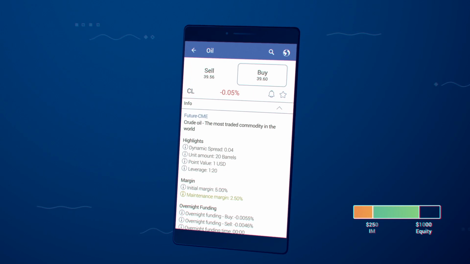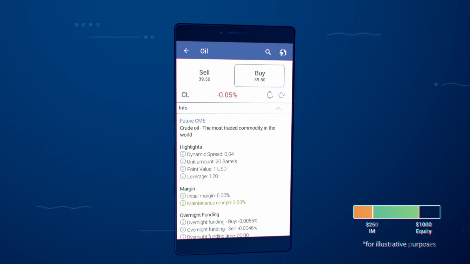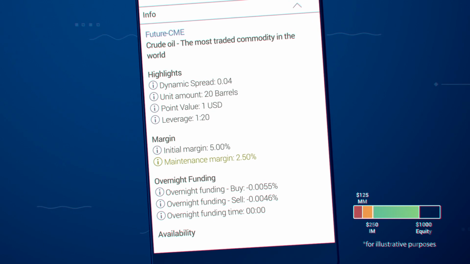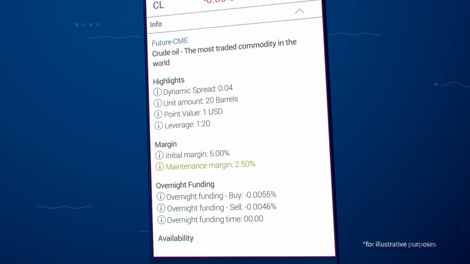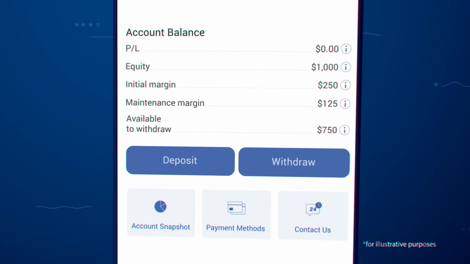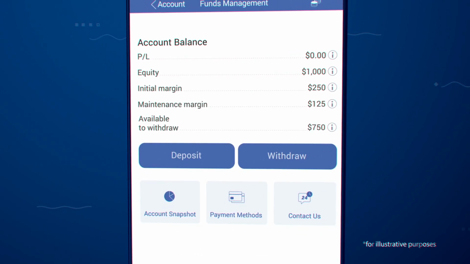For your oil trade, the maintenance margin is 2.5%. This is based on the position's value at time of opening, equaling $125. There may be prior margin commitments from other active positions, so it is important to continuously monitor your account